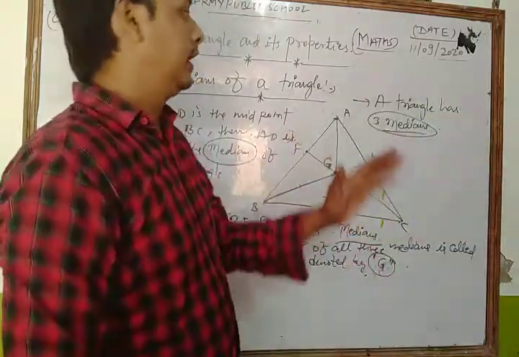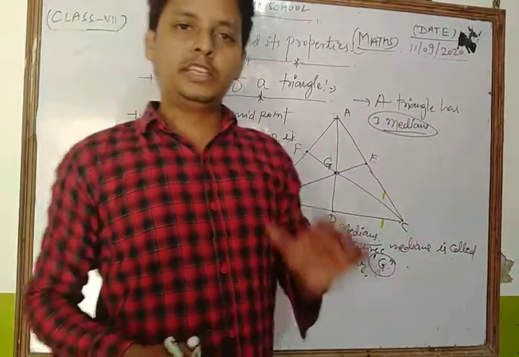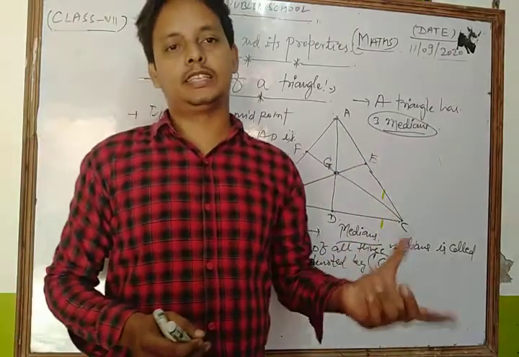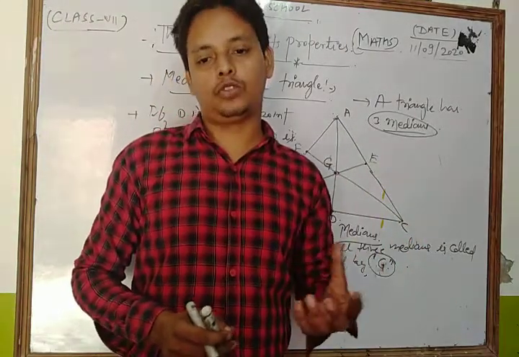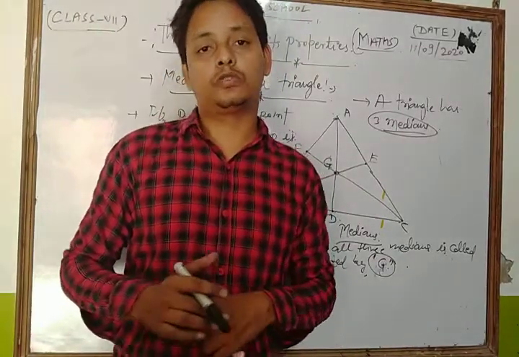Okay, so now we have discussed all the concepts related to medians. We know that a triangle has 3 medians, and the point of intersection of all 3 medians is known as the centroid. Now we discuss the next topic of that chapter, which is altitudes of a triangle.